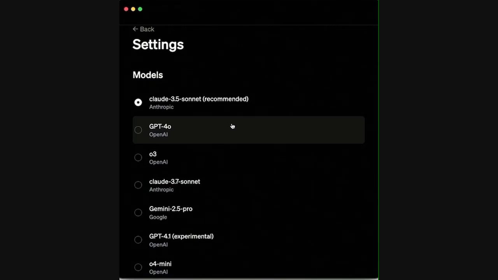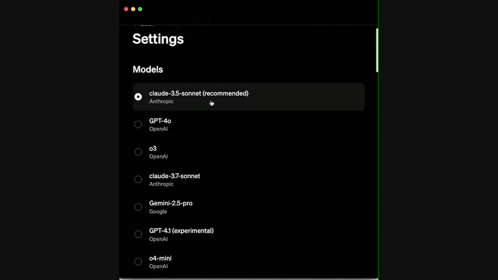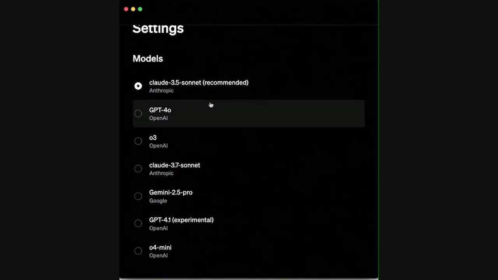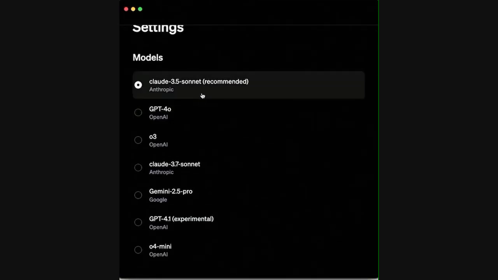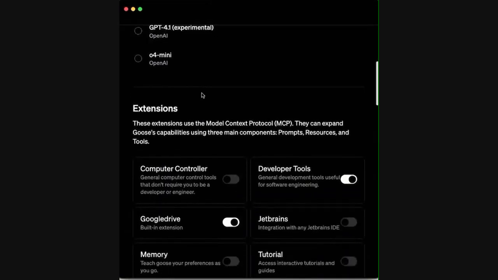It's just a host to run all these different types of models, which enables a lot of flexibility if you're working with a task where one model really excels, say GPT-4o for creative work or Claude 3.5 Sonnet for coding. You can switch back and forth based on the task you're doing.